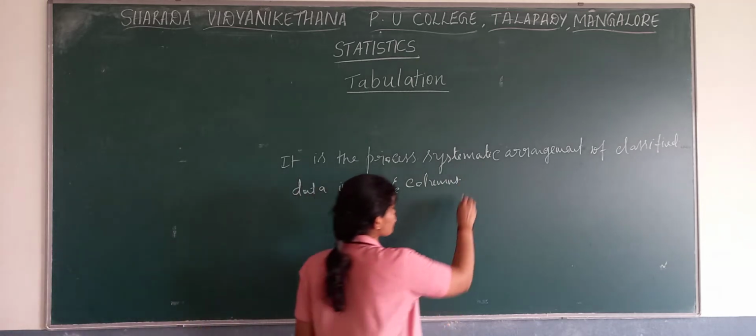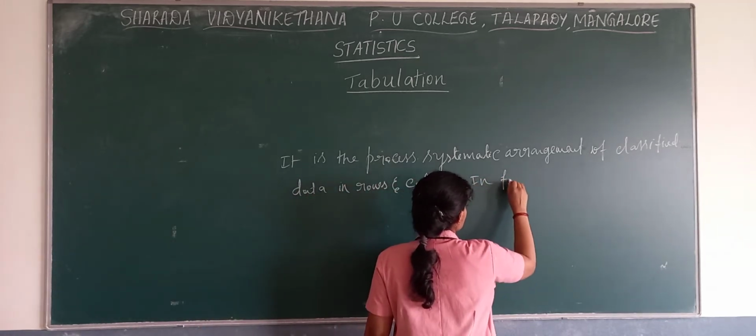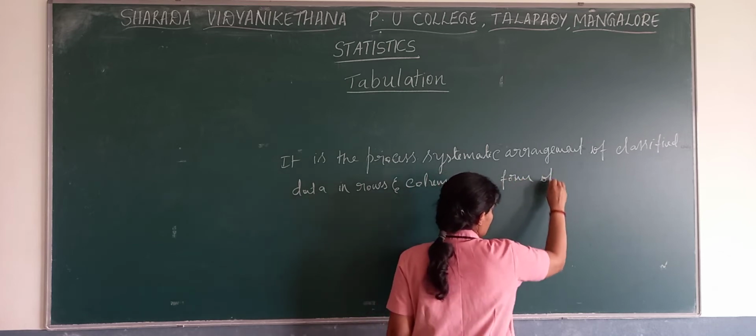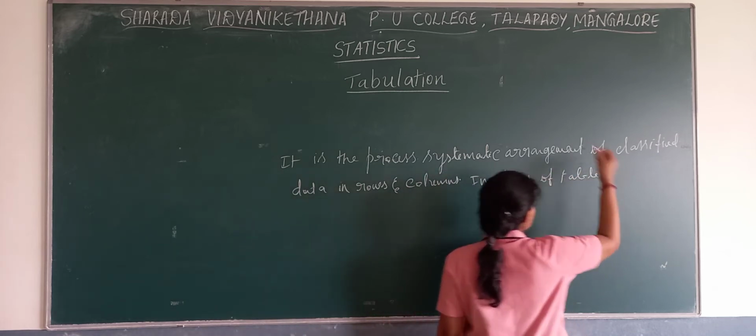That means in the form of a table. That we call tabulation.